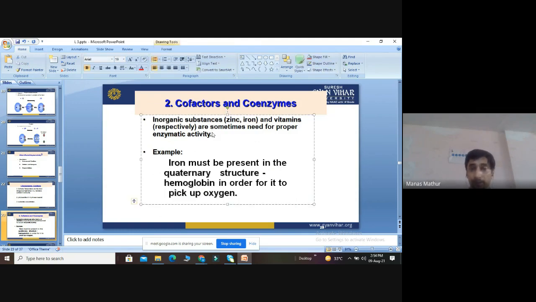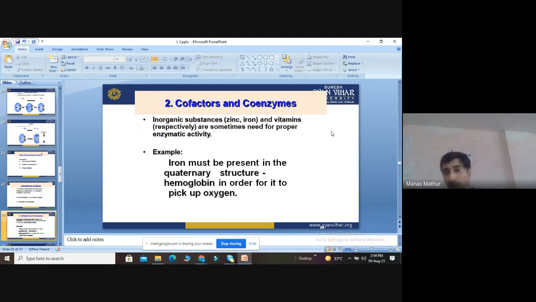Inorganic substances like zinc and iron, and vitamins, are sometimes needed for proper enzymatic activity. If there are no cofactors and no coenzymes, enzyme activity will not be performed. So we can say that enzymes are directly dependent on cofactors and coenzymes. An example is that iron must be present in the quaternary structure in hemoglobin to pick up oxygen. We all know that our blood contains hemoglobin. It absorbs oxygen. Then there is a transport of blood in the lungs.